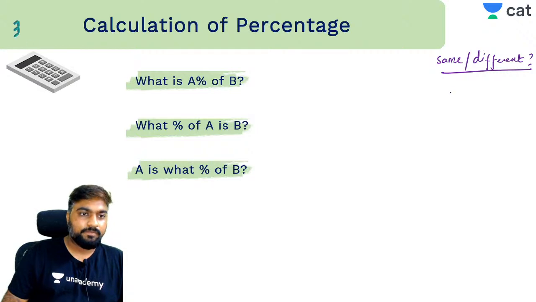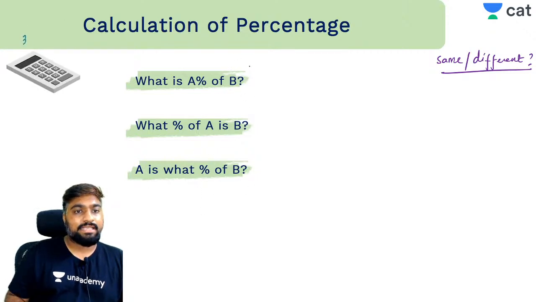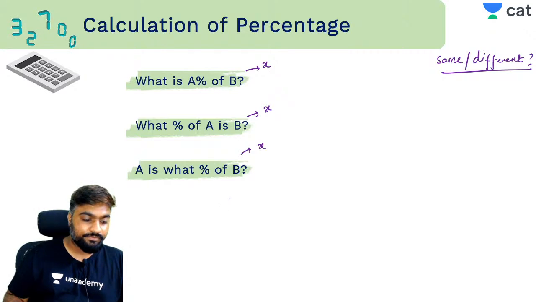Quickly tell me. What is a percentage of b? What percentage of a is b? A is what percentage of b? Let's say the answer to all of them is x. Will the values be equal? Same, different, different, different.